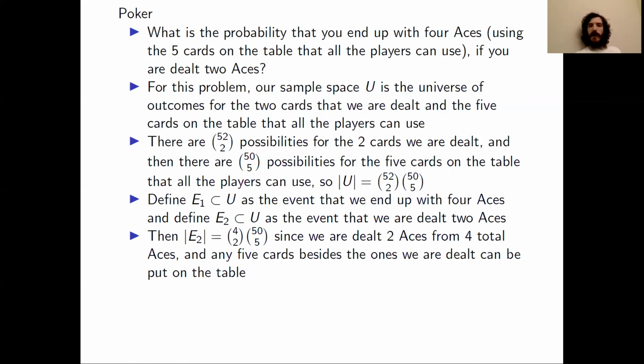And then for any of the ways that we can be dealt 2 aces, there are 50 choose 5 possibilities for the 5 cards that are dealt on the table that any of the players can use. Thus, we can conclude that the cardinality of E2 is the product of 4 choose 2 and 50 choose 5.